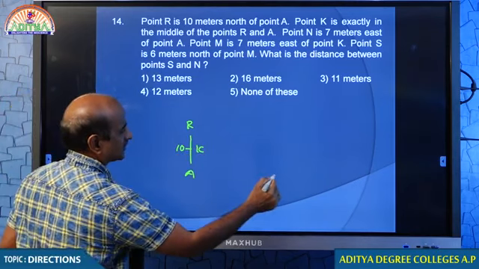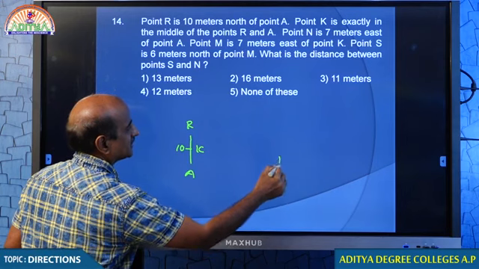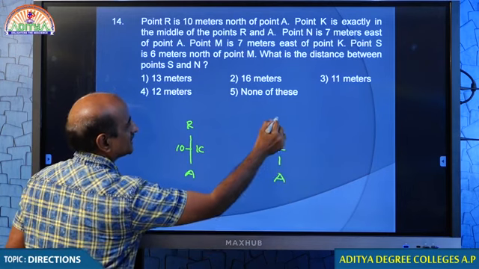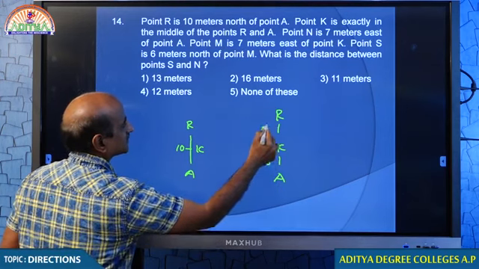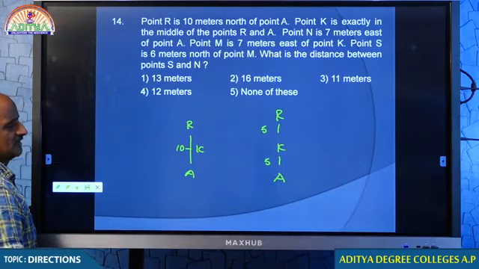Therefore, what I can conclude: here is A, here is K, here is R, this is 5, this is also 5. Did you understand that?